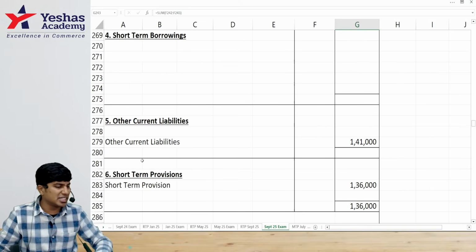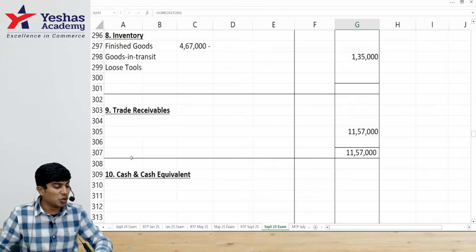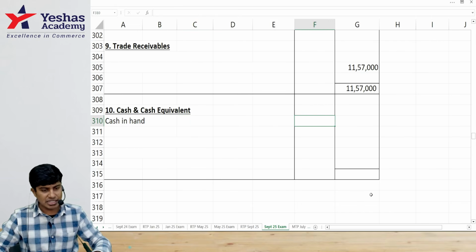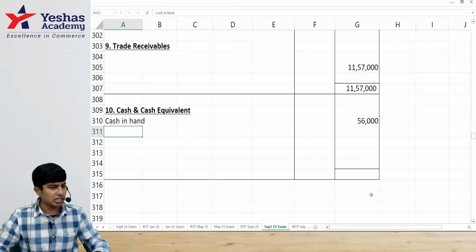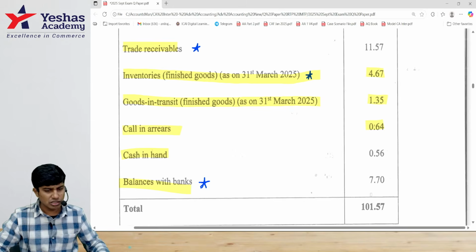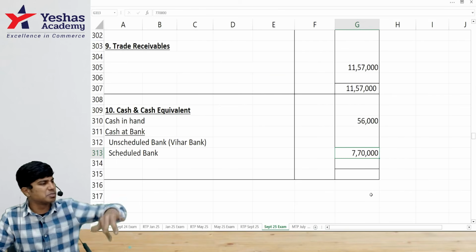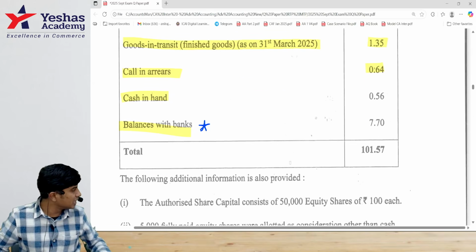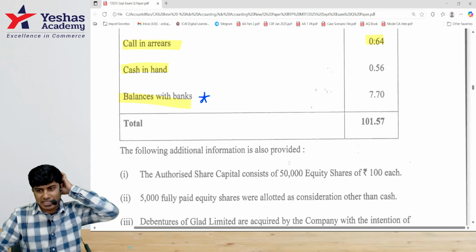Balance with bank, there is that unscheduled bank balance, which should be shown separately. Cash in hand is 56,000. Cash at bank, we should show unscheduled bank and scheduled bank separately. But together it is how much? 7 lakh 70. We'll split it later. Understood? By this we're done with trial balance, debit side also.